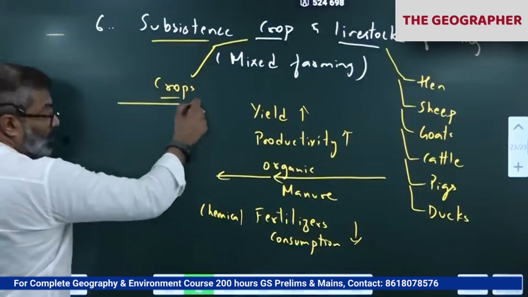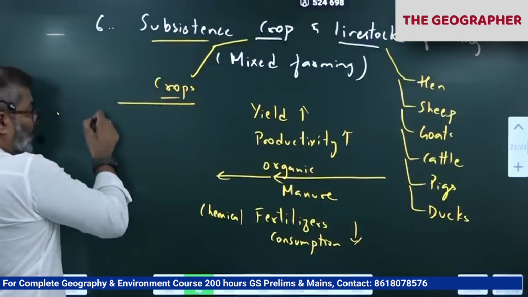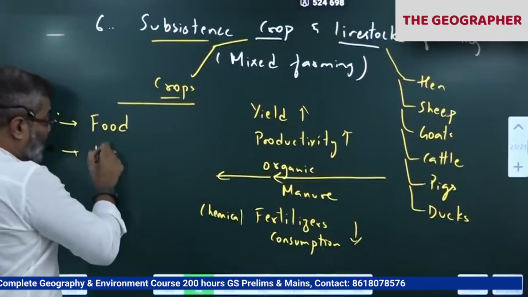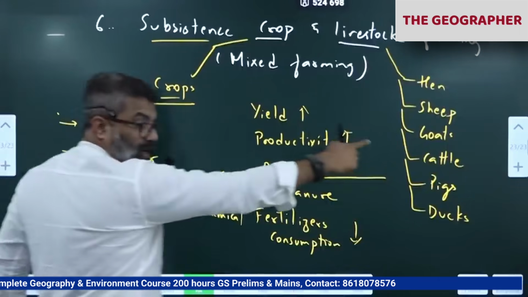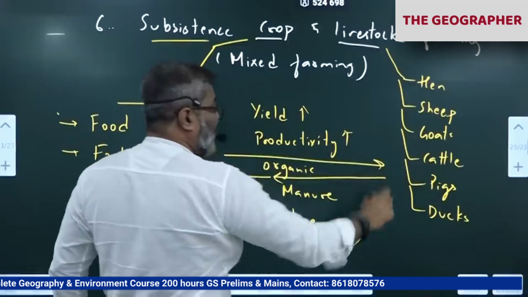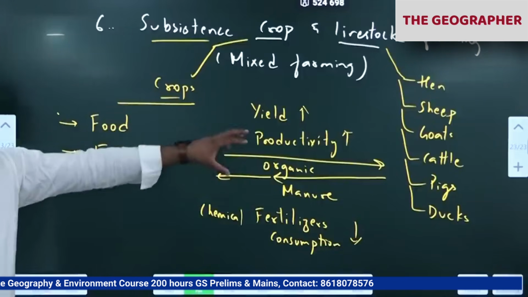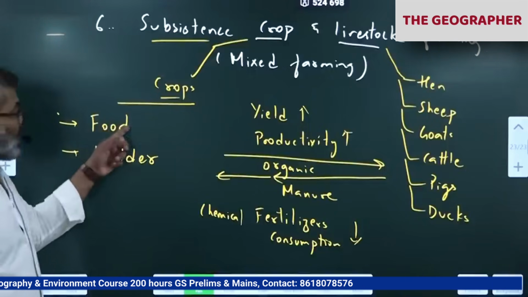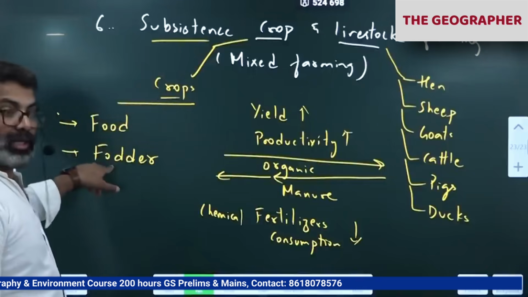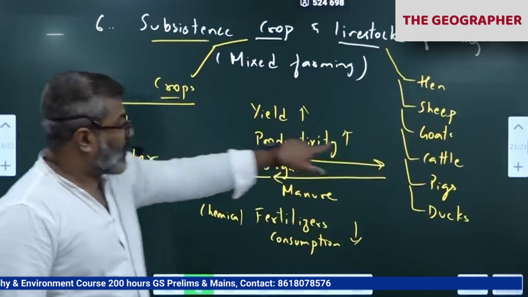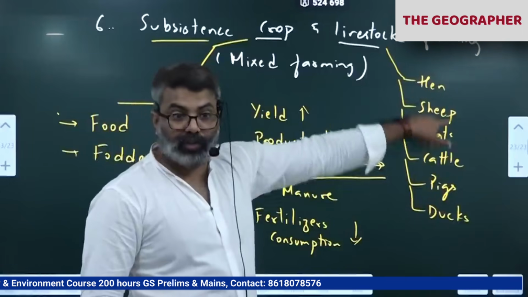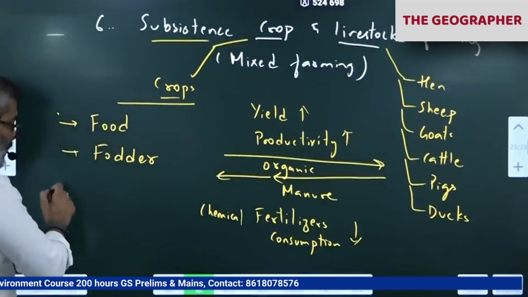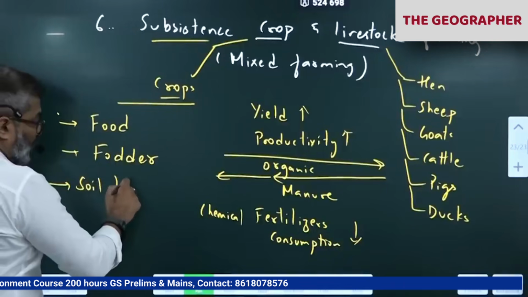And whatever crops they grow, and food we get from that, correct? Whatever husk is left, that is fodder, that is used for livestock. As a result, we have a kind of self-sustaining system that comes in crop and livestock farming, in mixed farming, where the farmers get food from the crops plus good fodder. That fodder is used as livestock feed. In turn, the livestock provide the manure which is used to increase the soil fertility. Soil fertility is also very high.